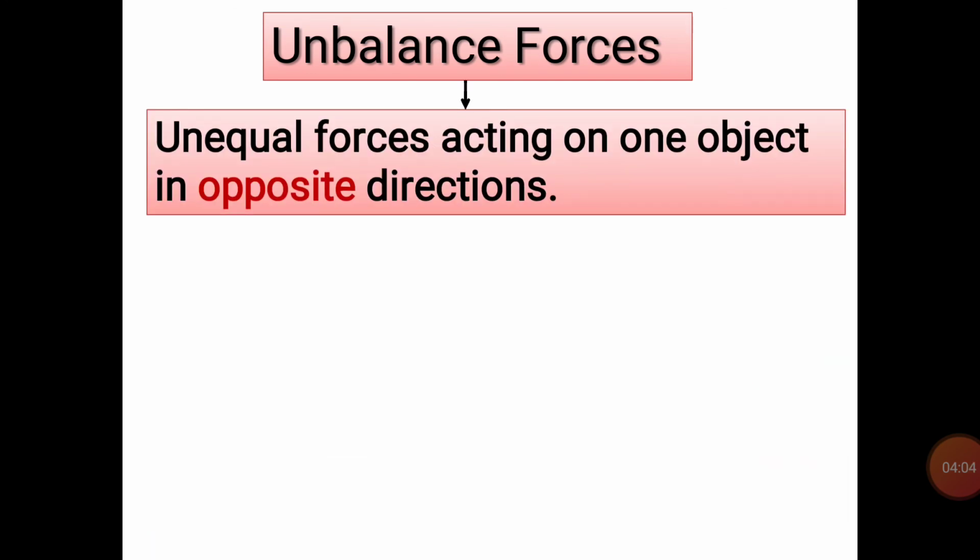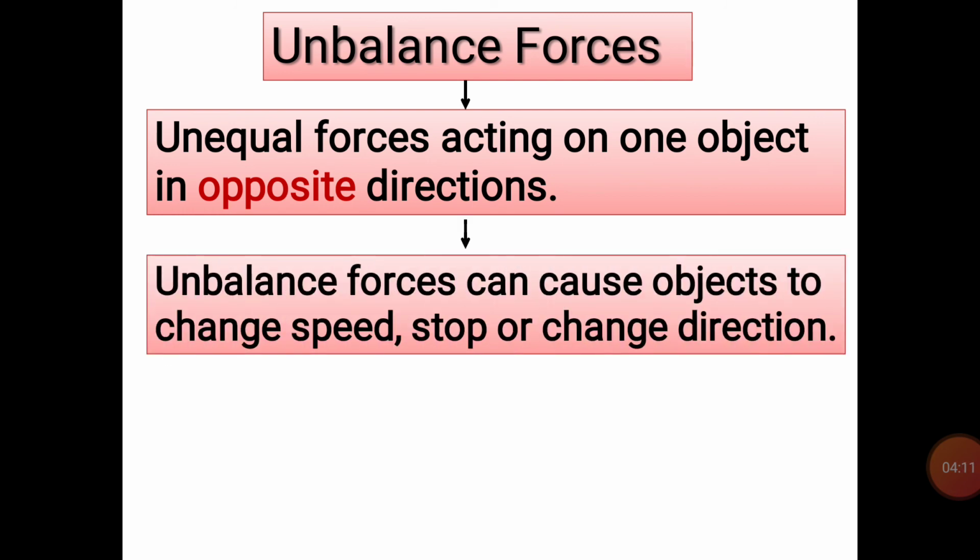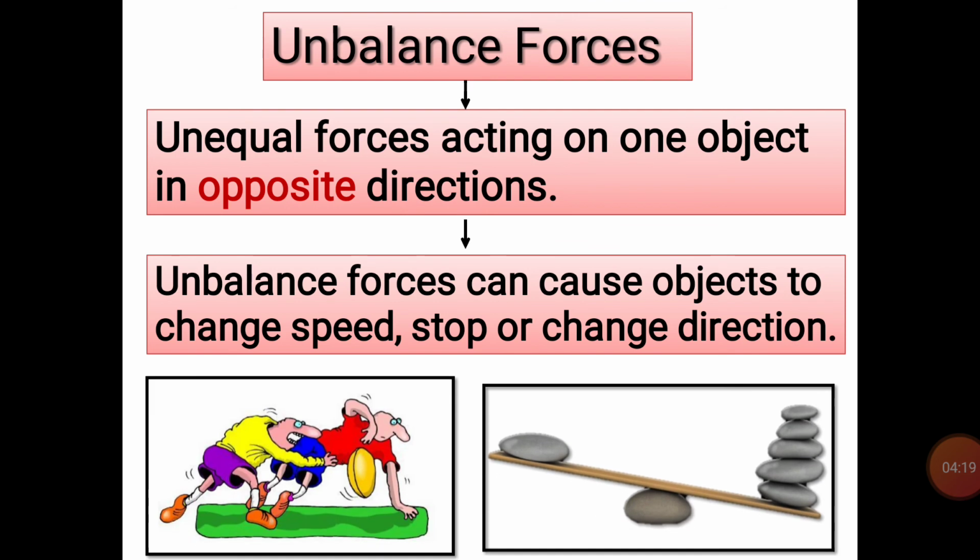Unbalanced forces. Unequal forces acting on one object in opposite directions are called unbalanced forces. Unbalanced forces can cause objects to change speed, to stop, or to change direction. Look at the picture. You will understand the meaning of unbalanced forces. Because of unbalanced forces, in this picture you can see both the things are not stable, or they lost their stability.